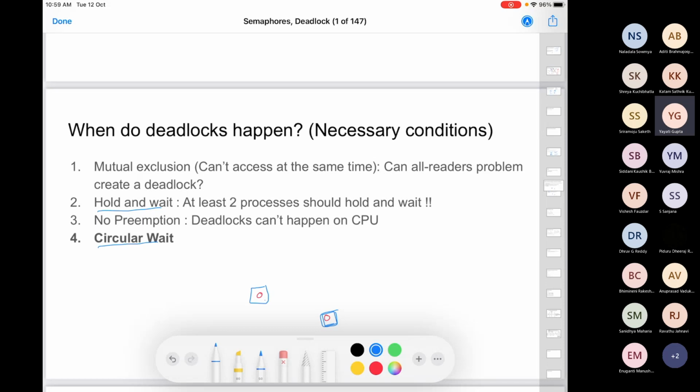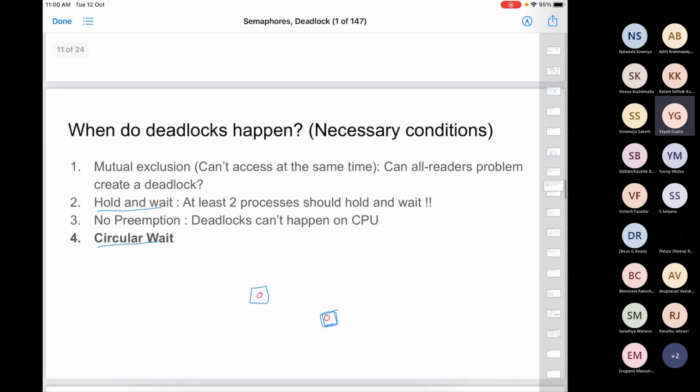There is this last condition, which is the single most important for deadlocks to happen. This one is circular wait. So this is interesting in the sense that, as we have discussed in the dining philosophers problem, you should have a chain of processes, a chain of people, something like one is waiting for another, who is waiting for someone else, this someone else is waiting for someone else, and at the back this one is waiting for the first one. So essentially there should be a cycle.